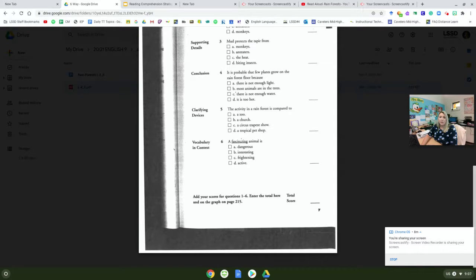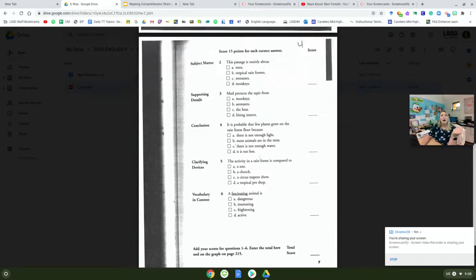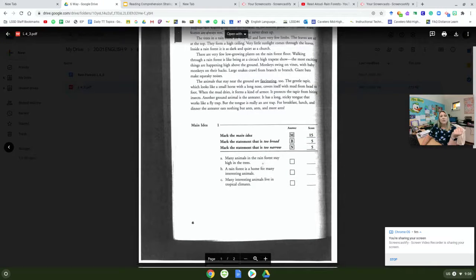Okay, vocabulary and context. This underlined word is also going to be underlined in the passage, so we can go back and look at it if we need to. This says a fascinating animal is dangerous, interesting, frightening, active. So we're just asking, what does fascinating mean? Does it mean dangerous, interesting, frightening, active? Well, it's not dangerous, it's not frightening. I just know that. If you're not sure, Google the definition, look it up. Also, go back to your text.